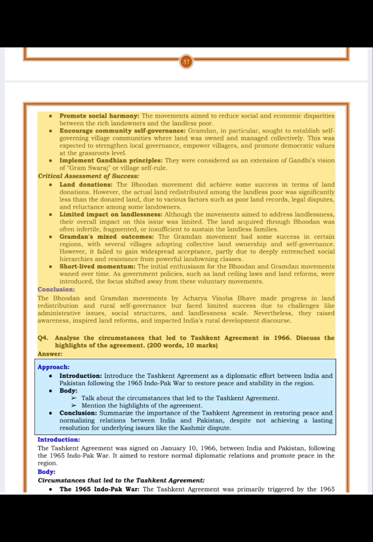Conclusion. The Bhoodan and Gramdan movements by Acharya Vinoba Bhave made progress in land redistribution and rural self-governance but faced limited success due to challenges like administrative issues, social structures, and the scale of landlessness. Nevertheless, they raised awareness, inspired land reforms, and impacted India's rural development discourse.